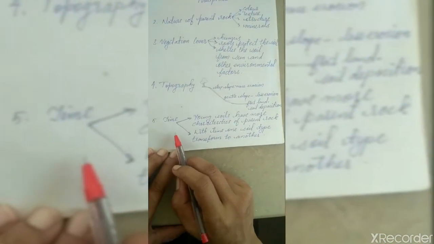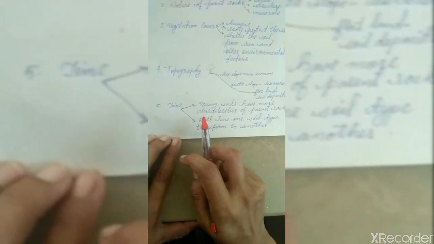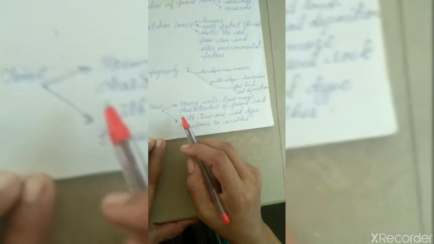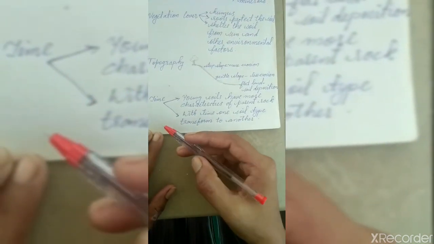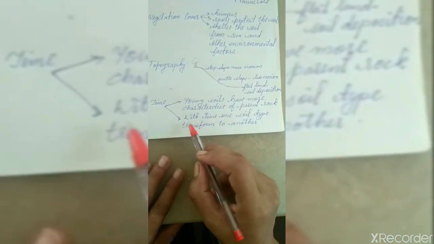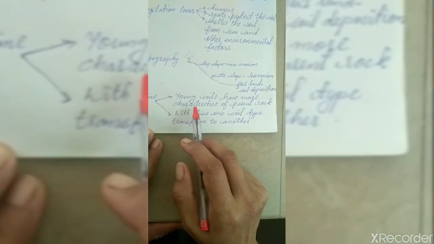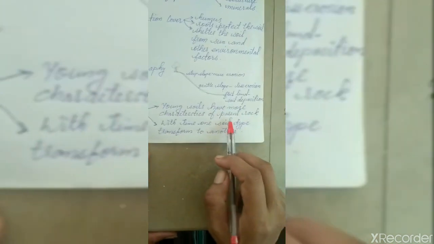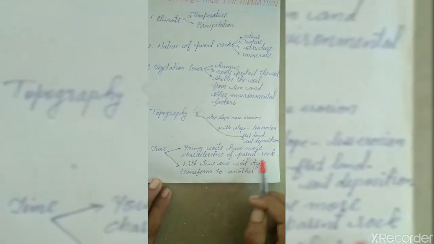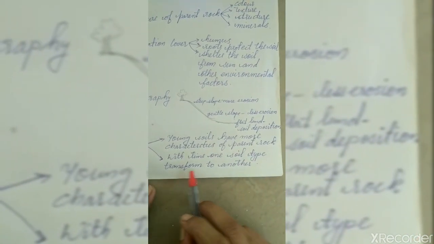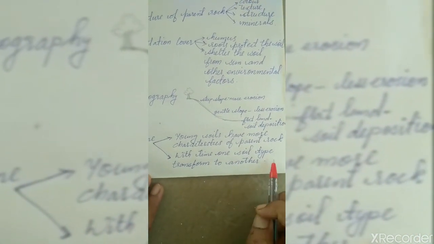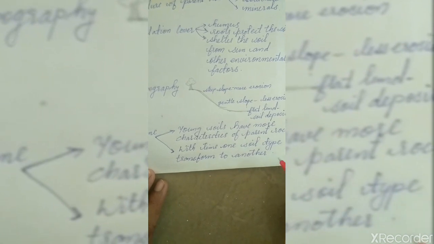And the time, that decides the nature of the soil. How much time the soil undergoes disintegration, that much fine texture that soil will have. So young soils have more characteristics of the parent rock, but when the soil becomes older, that means with time, one soil type can be transformed into another type.